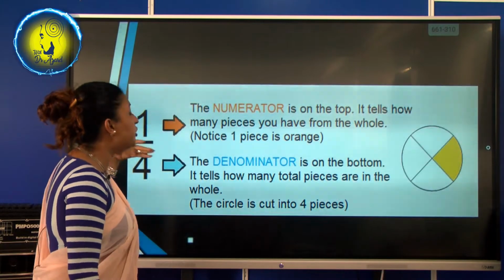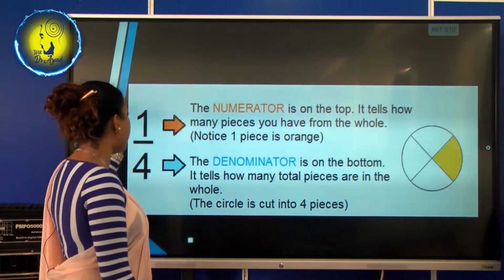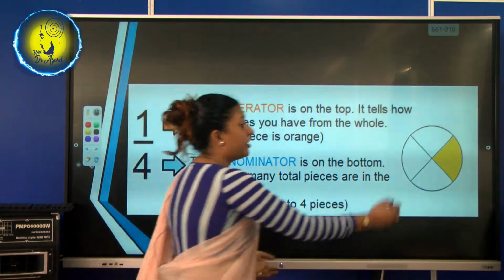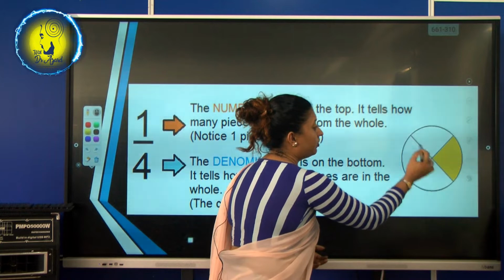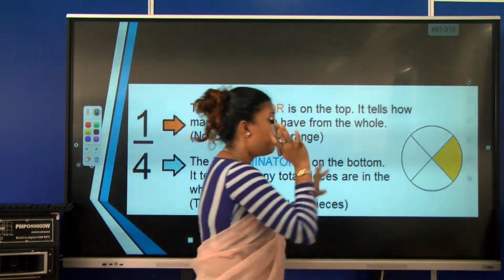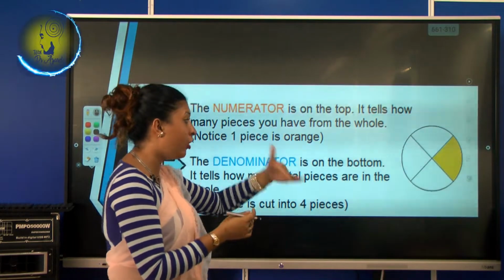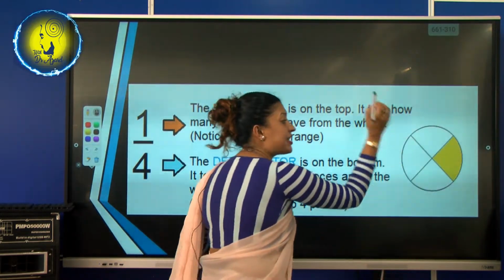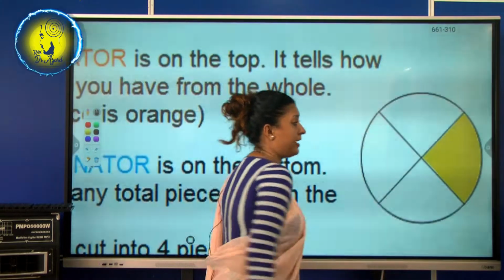Now, what do you mean by the numerator? I told you earlier, the numerator is on the top. Now, see, 1, 2, 3, 4. There are 4 parts. From those 4 parts, one side is shaded. So, that shaded side is the numerator.